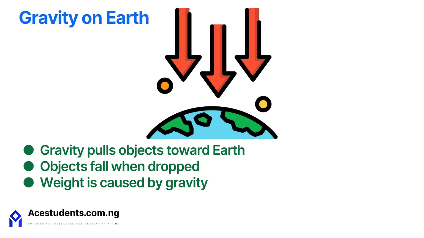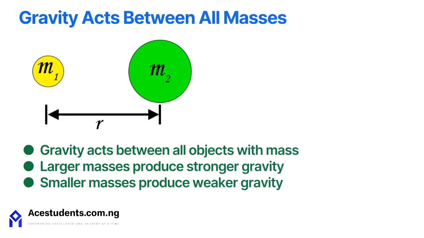Next, we will explore how gravity acts between different objects. Gravity does not only act between the Earth and objects. It acts between all objects that have mass, including people, cars, and planets. Objects with larger mass produce a stronger gravitational force.